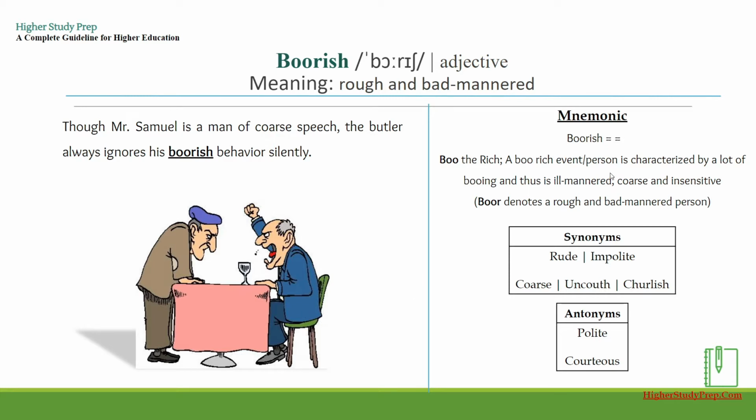The mnemonic for remembering the word boorish can be broken down as boo the reach. A boo reach event or person is characterized by a lot of booing and thus is ill-mannered, coarse, and insensitive. Remember, the root word boor denotes a rough and bad-mannered person. Some synonyms for the word boorish can be rude, impolite, coarse, uncouth, churlish, whereas some antonyms can be polite, courteous.